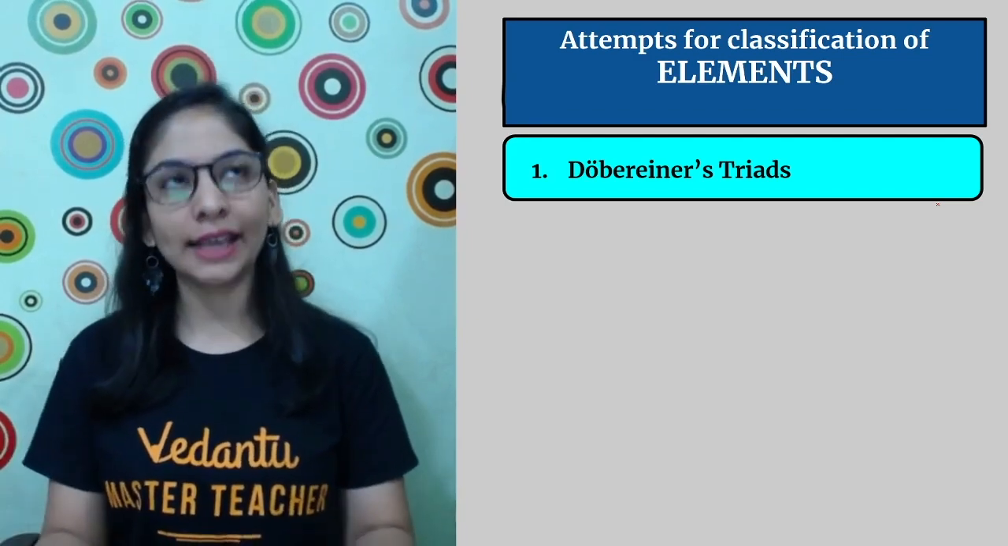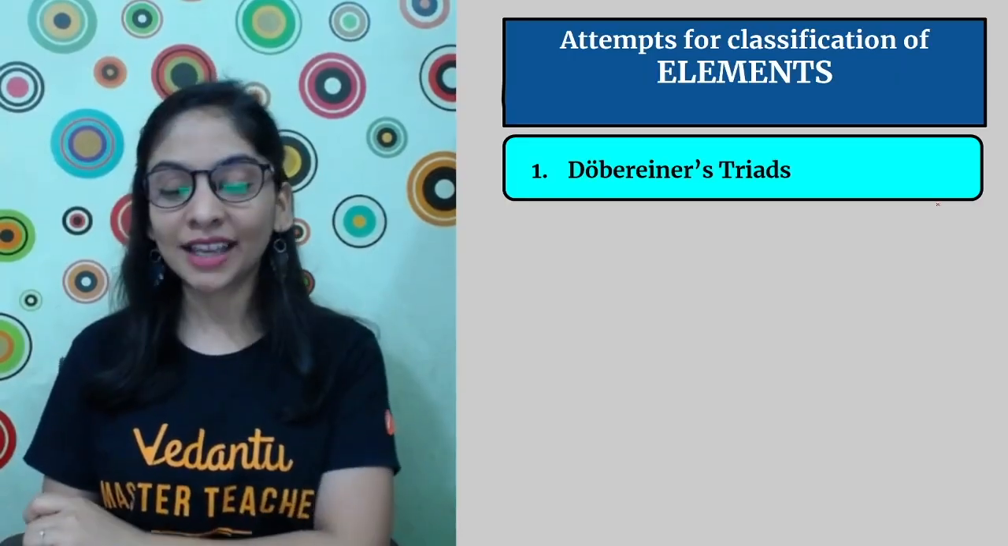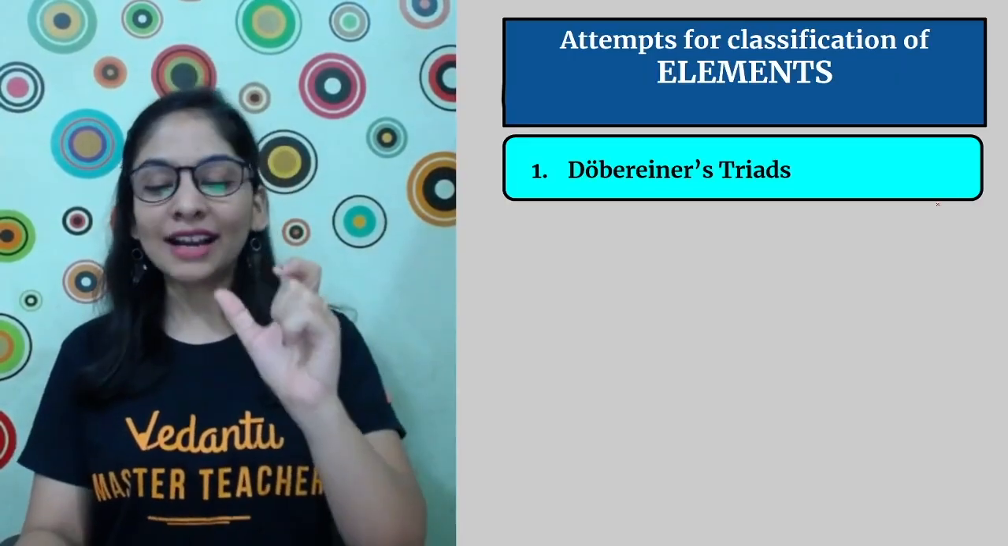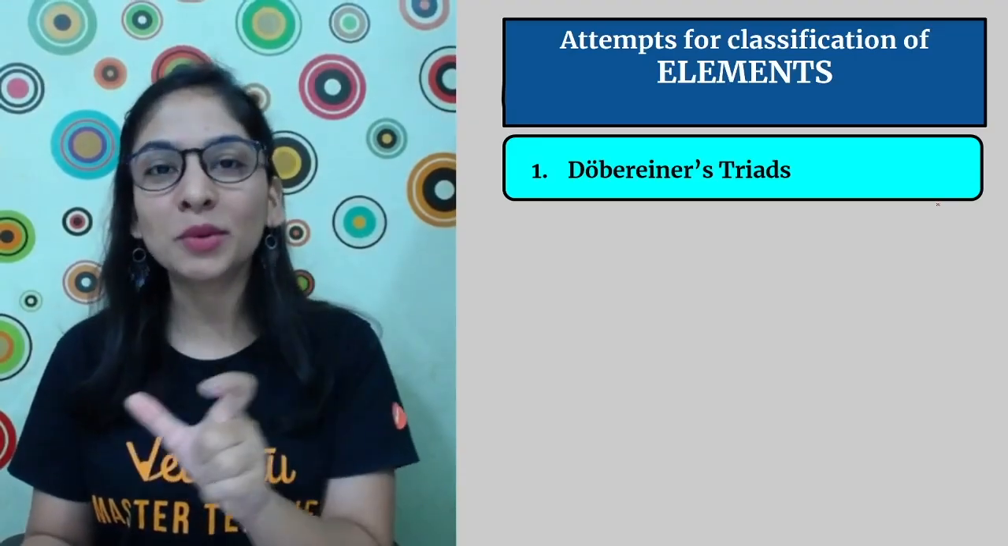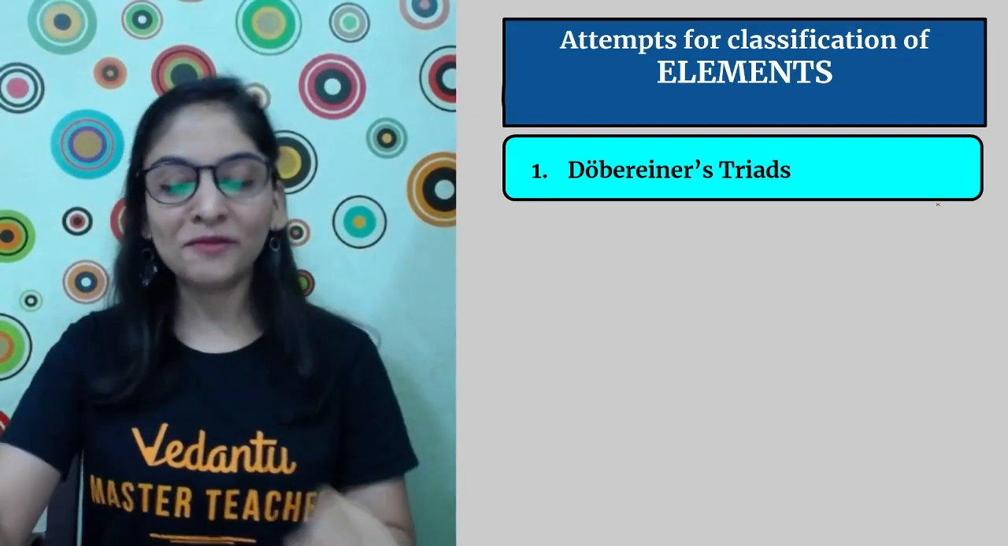Then Dobereiner is like, why fear? I am here. I will give you a better approach. You know what? I love the number 3. So I'll give you a kind of law where all the elements were arranged in groups of 3 elements. In what way? We will discuss that.